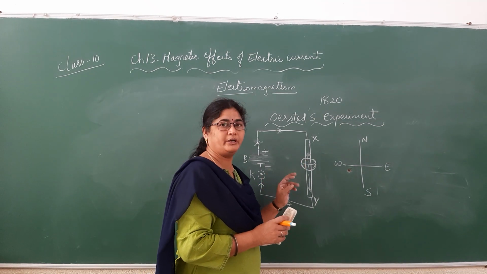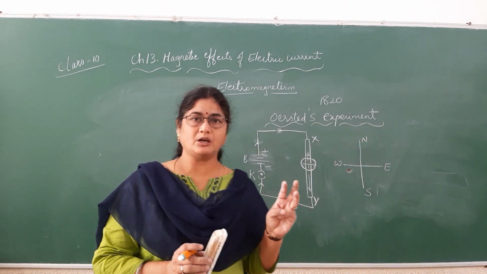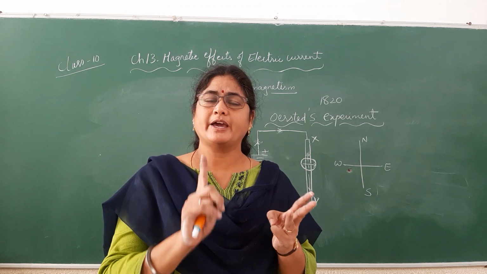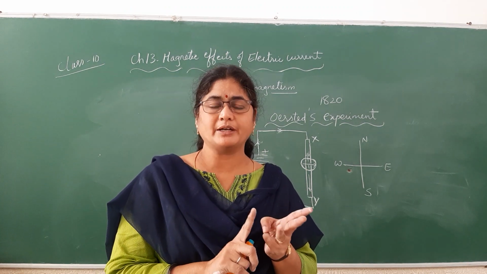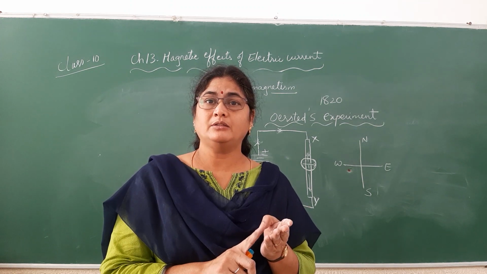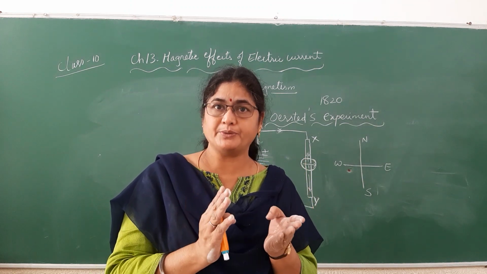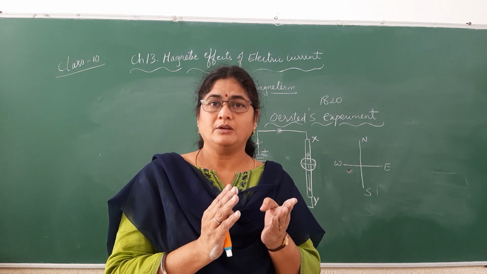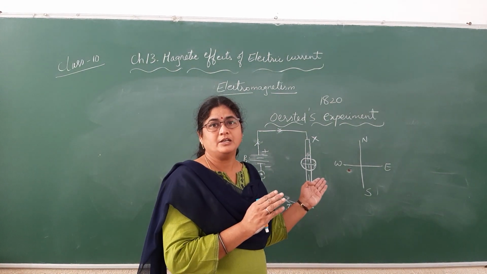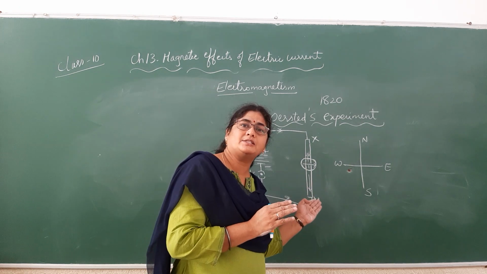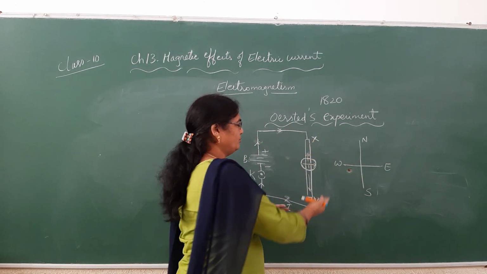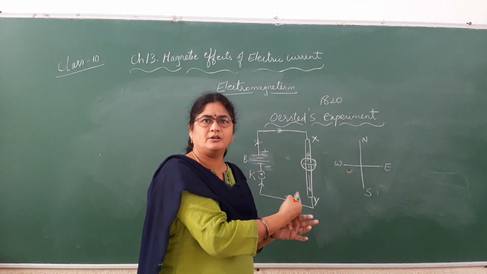So through this experiment, he concluded three things. One is a current carrying conductor produces a magnetic field. And the magnetic field which is produced by the passage of current through it increases with the increasing current. If you send more and more current, you find more and more deflection in the compass needle.